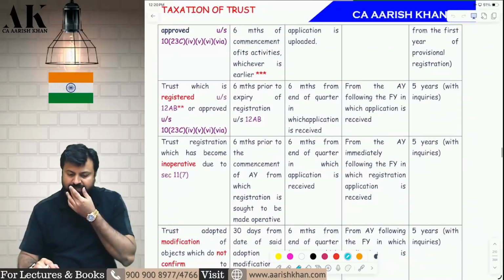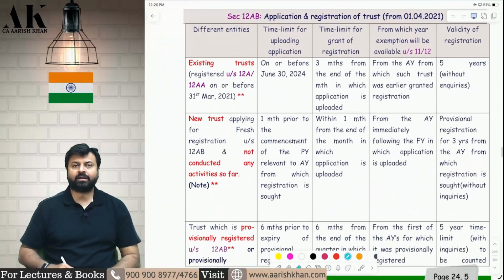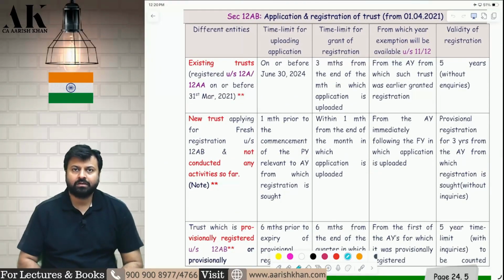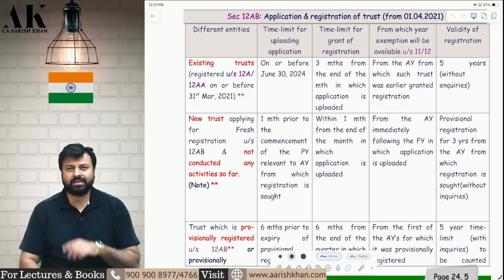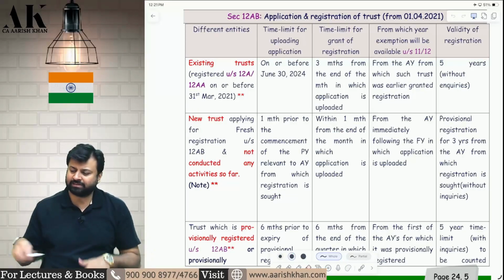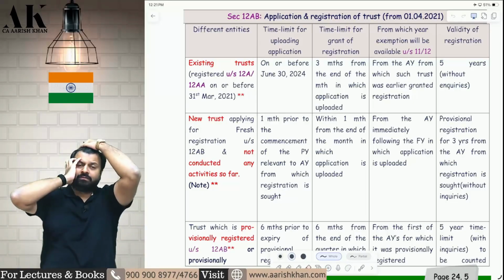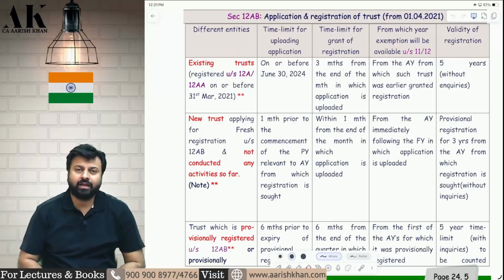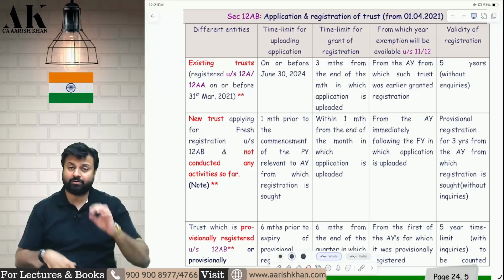What is the amendment? Now pay attention, please. We all know that the registration of charitable trust has become streamlined. To make an application, the commissioner will check the application, will give you registration. In some cases, will give you provisional registration. In some cases, he will directly give you final registration. And that registration under any circumstance will be applicable up to 5 years. Now the law felt that giving registration for 5 years and calling the assessee back for registration every 5 years will lead to lot of what? Compliances. Every 5 years a person has to come for re-registration will lead to lot of compliances.